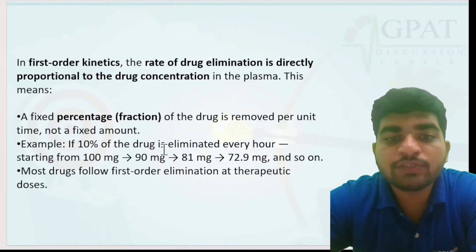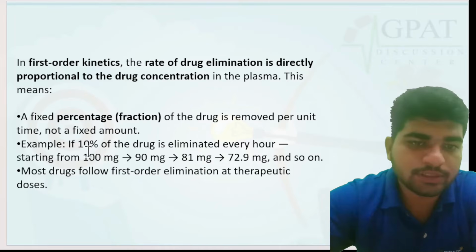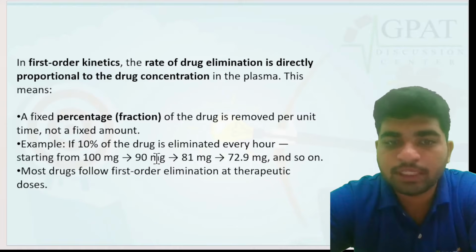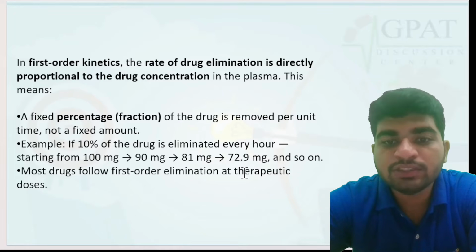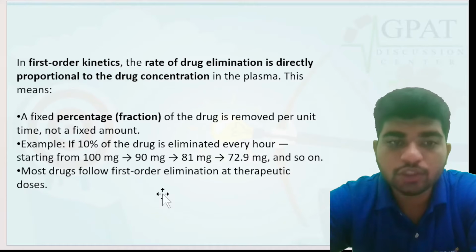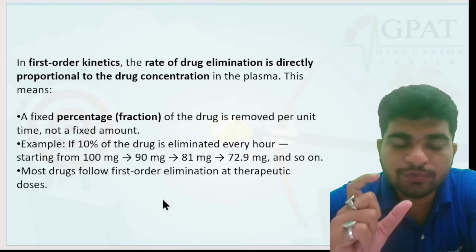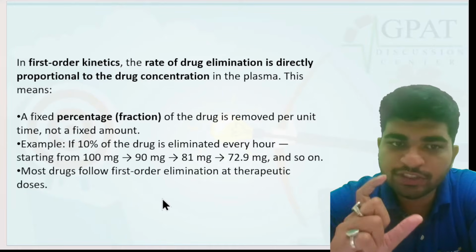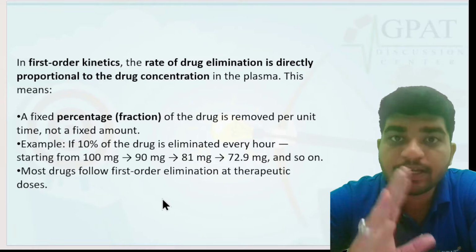Example, if 10% of the drug is eliminated every hour: starting from 100 mg, 10% of 100 mg is 10 mg, leaving 90 mg. 10% of 90 mg is 9 mg, leaving 81. 10% of 81 mg is 8.1, so 81 minus 8.1 is around 72.9, and so on. Consider the words fraction or percentage. Fraction or percentage will be correlated with first order kinetics.